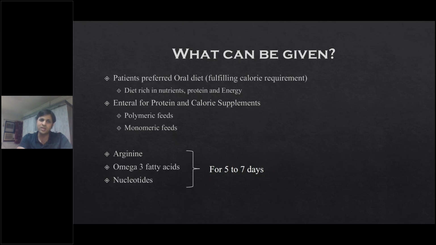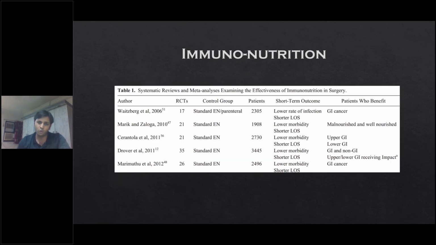The next thing that comes is immunonutrition. Immunonutrition has been added in the last few years. It includes essential amino acids like arginine, then omega-3 fatty acids and nucleotides. Normally ESPEN recommends this to be given for at least 5 to 7 days, especially in cancer patients. It has been proven in multiple studies that it definitely improves post-operative outcomes in the form of shorter hospital stay or lower rate of infection.